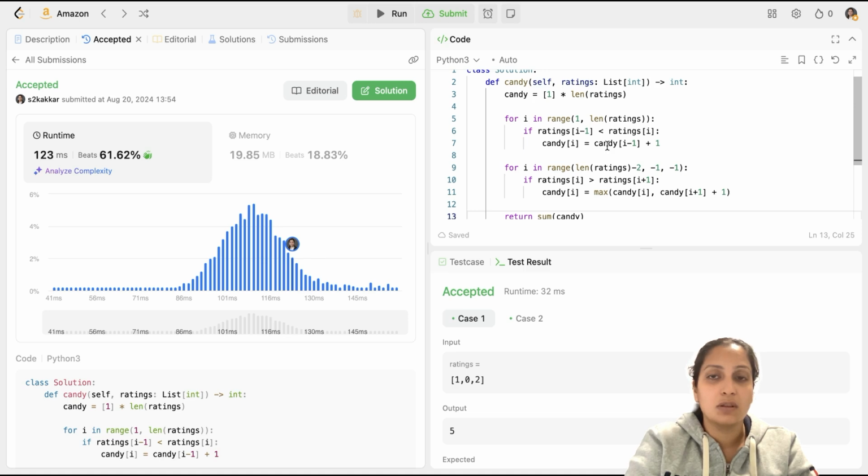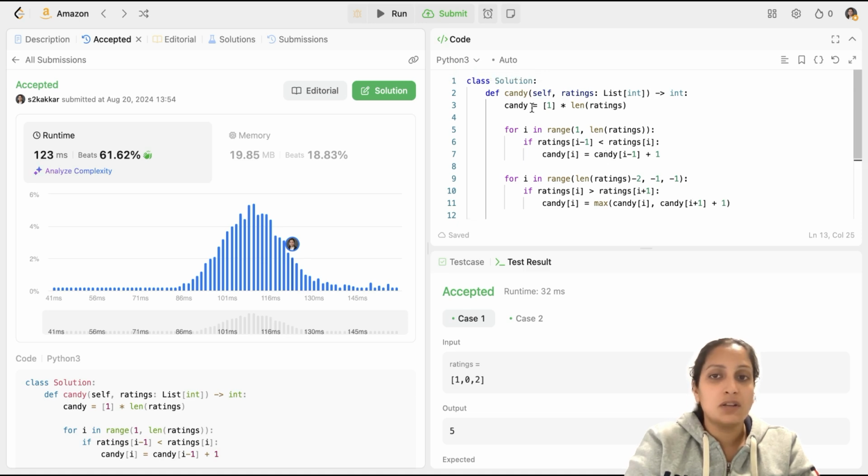I can skim through the solution for you once more. We first initialize a candy array, that is the number of candies being given to each student based on the ratings. And initialize it by 1, since that is the minimum number of candies you would give. And the length we would take is the length of ratings, that is the total number of children. Now we'll first do the left pass and compare the current index ratings value with the left index value. And if the current index value is more, then we give it the number of candies as its left index candies plus 1.